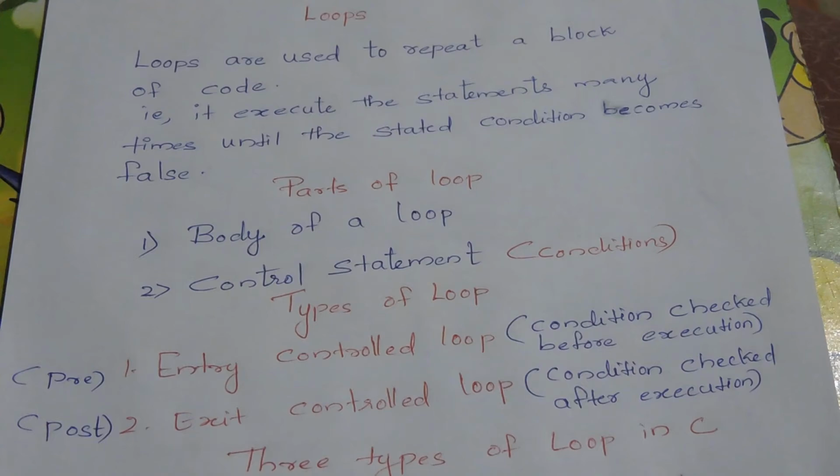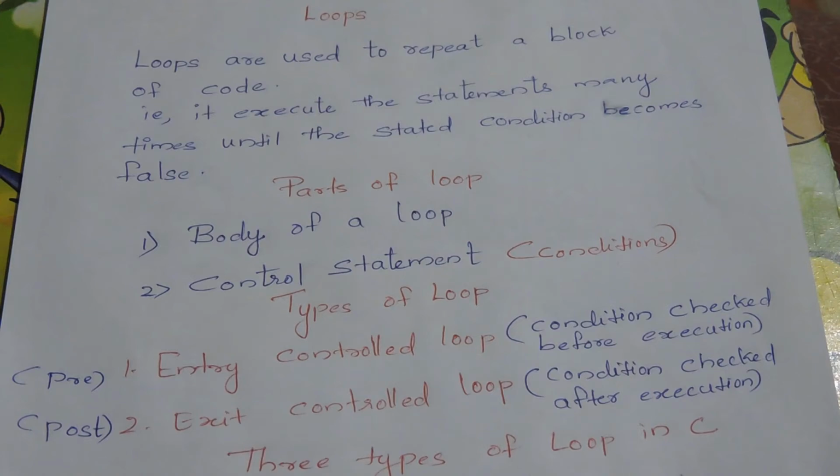Next is parts of a loop. There are mainly two parts of a loop. First one is the body of the loop and second one is the control statement. In the body of the loop we will give the statements, and in the control statement we will give the conditions. That is, the control statement is a combination of some conditions that directs the body of the loop to execute until the specified condition becomes false. Once the condition becomes false, it will terminate from the loop.